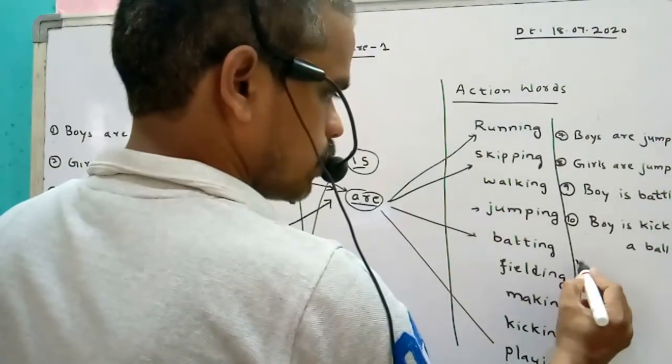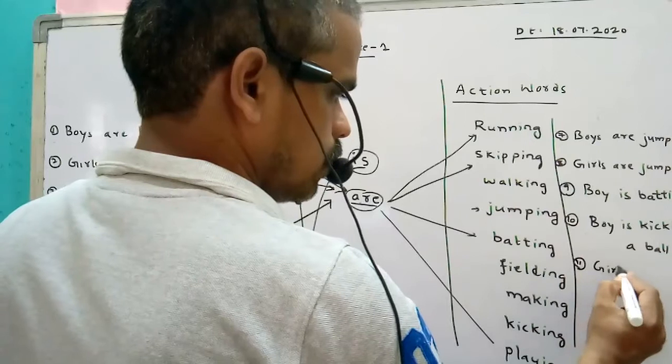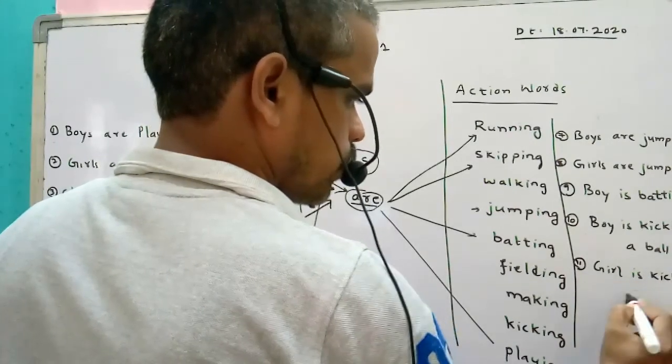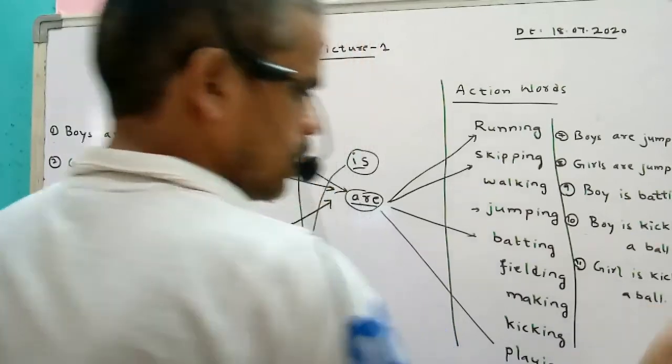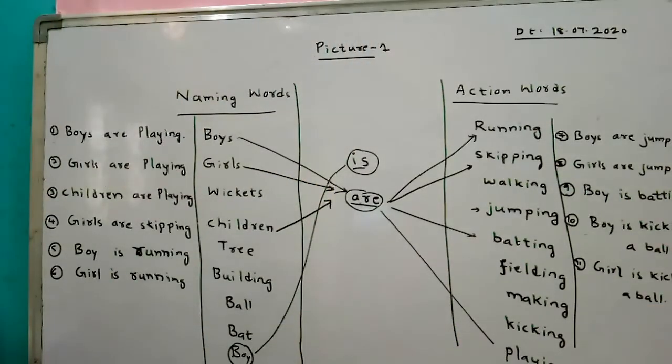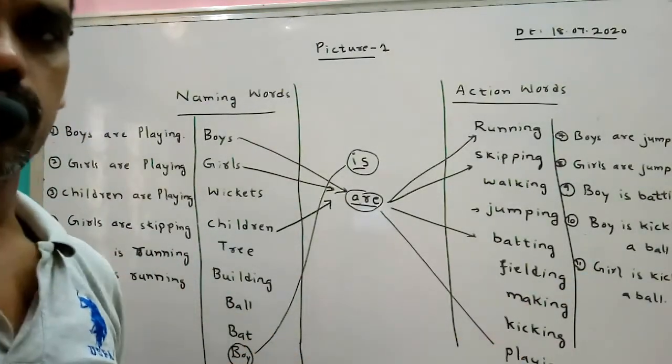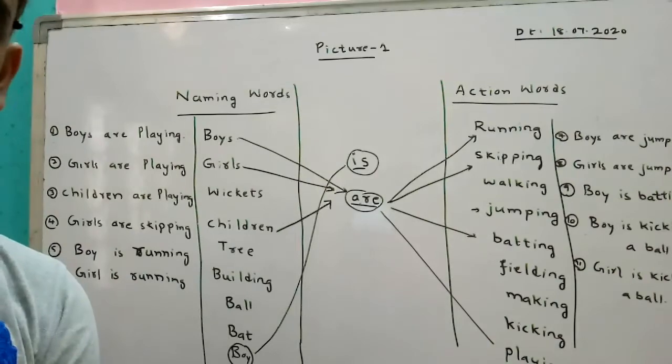Like that, we can write girl is kicking a ball. See, how many sentences we framed up to now? 11 sentences. It's very easy.